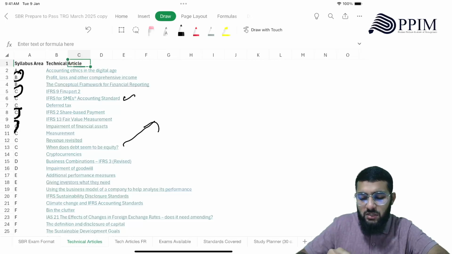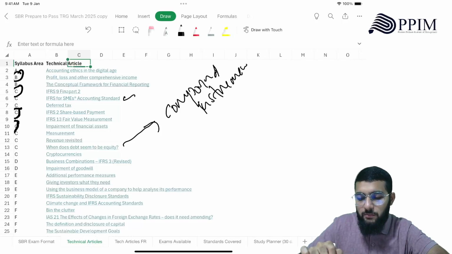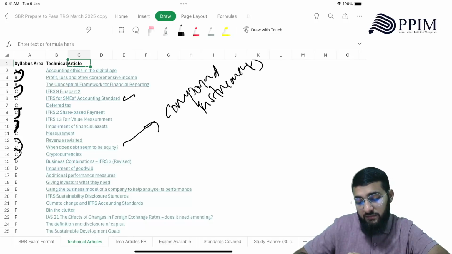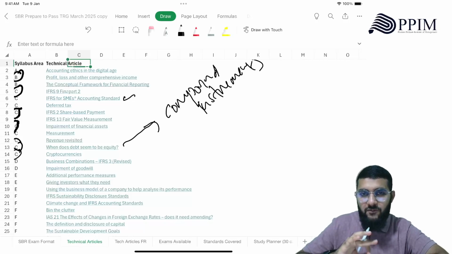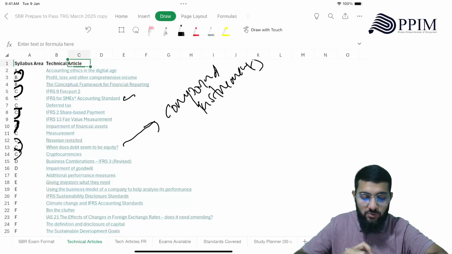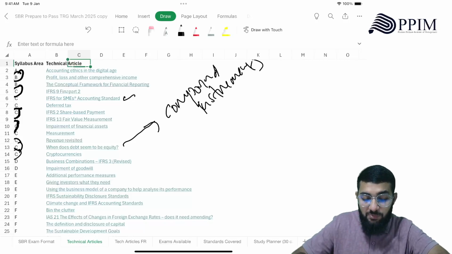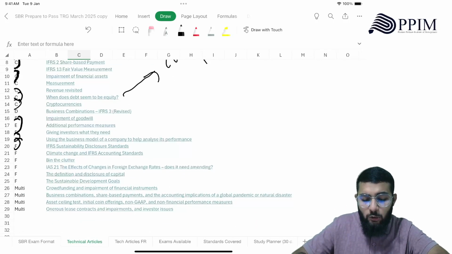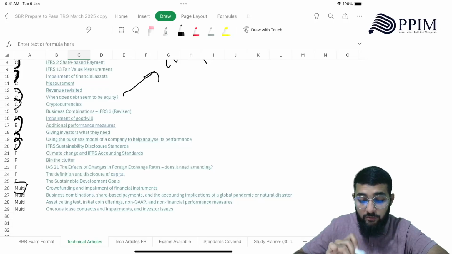This talks about compound instruments. So it's good to read. Just read that. Cryptocurrencies. This is a current issue, but knowing it is good enough. You don't need to remember every element there, but knowing how it works is good enough. So read that technical article. Additional performance measures, APM, this is very important. Then using business model, this is also going to help you with analysis. Then sustainability disclosure standards is also very important. Read that. Crowdfunding, I would say, is something that you need to read.